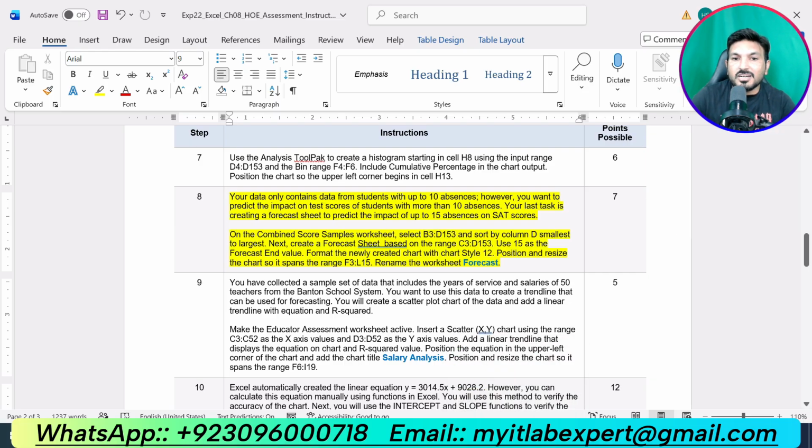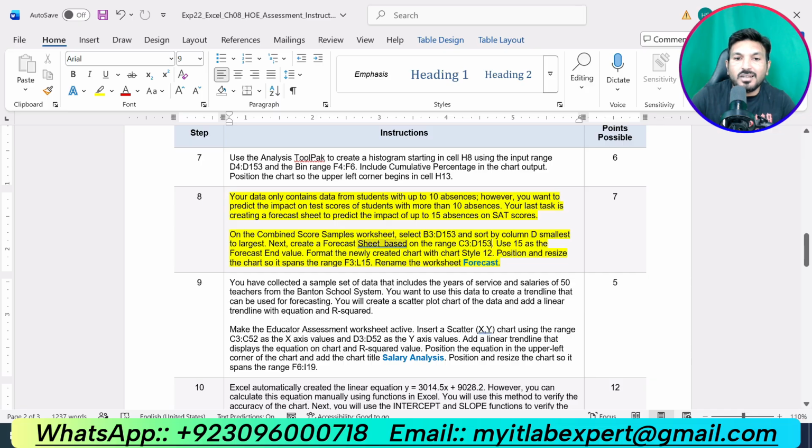Next, create a forecast sheet based on the range C3 up to D153. Use 15 as the forecast end value. Format the newly created chart with chart style 2. Position and resize the chart so it spans the range F3 up to L15. Rename the worksheet forecast. So now we are supposed to create a forecast sheet.